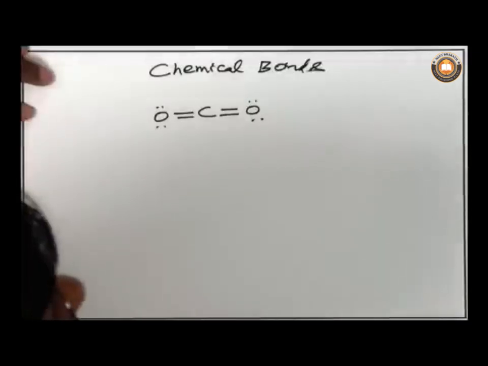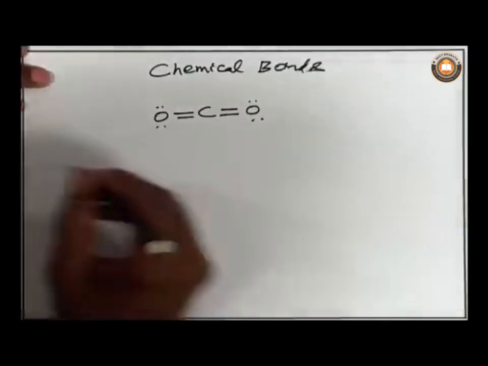So, to explain the bonding between atoms, let us consider the model called the electrostatic potential energy model.